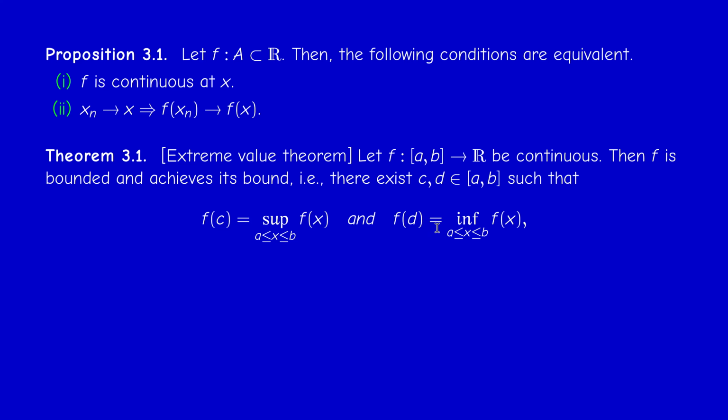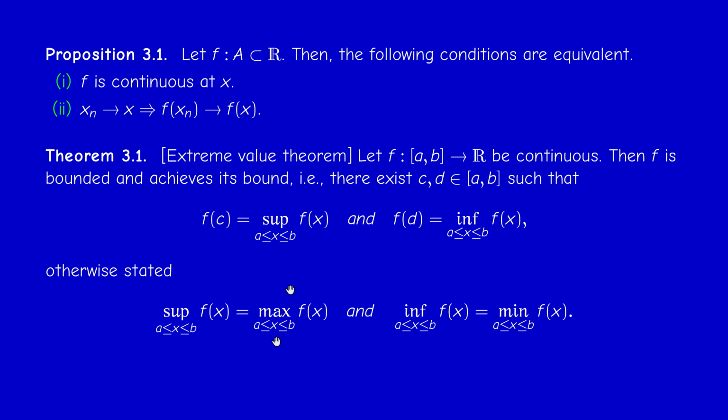This is what I mean by achieves its bounds. So it takes a maximum value, and not all functions satisfy this property. So the sup is a max and the inf is a min.